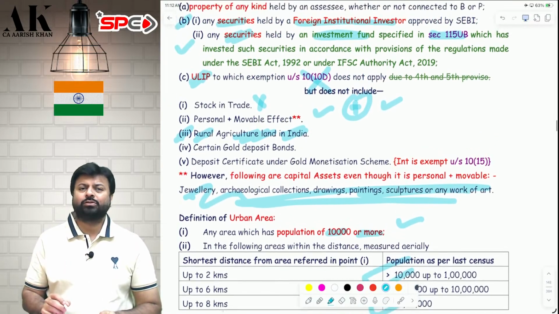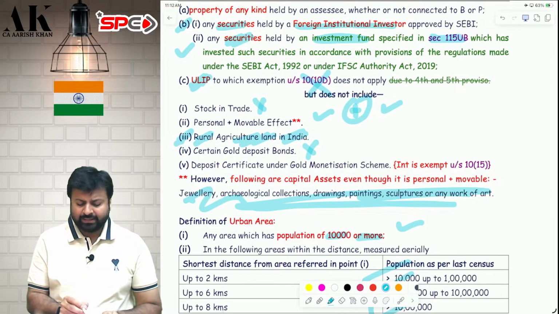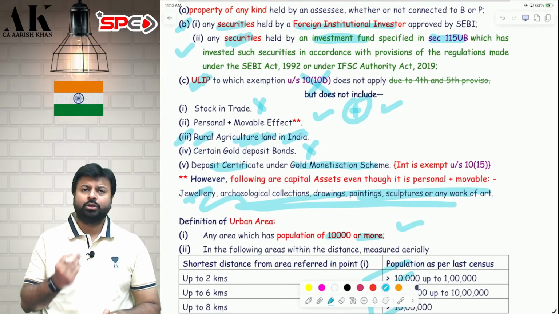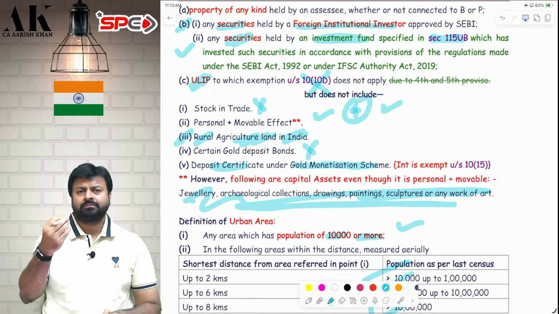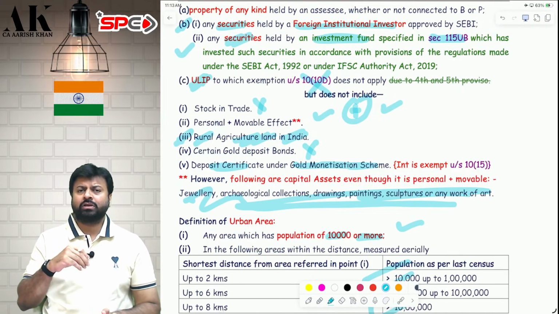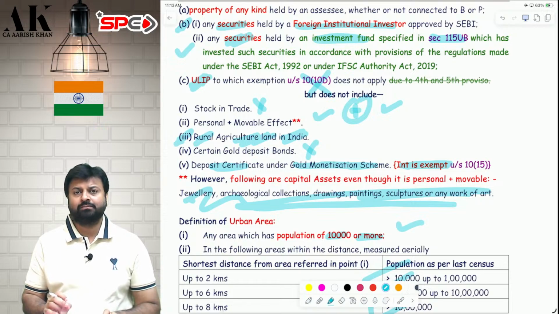Now, next exclusion. There are some gold deposit bonds which are excluded by the government. And one last thing, deposit certificate under gold monetization scheme is also exempt. Sir, what is this deposit certificate? You have a physical gold, you give the physical gold and take a fixed deposit type of certificate. On that, they will also give you interest. That interest is also exempt, and capital gains is also exempt. No capital gains, no interest tax. Both are subject to exemption.